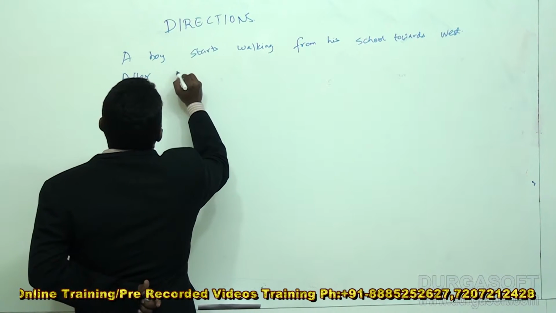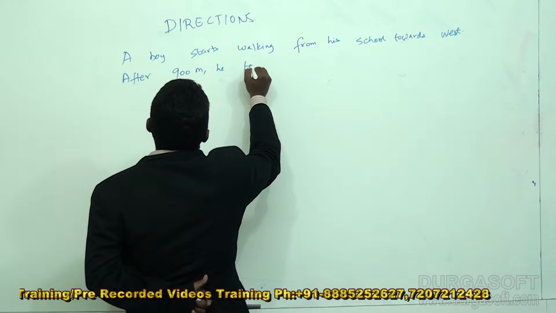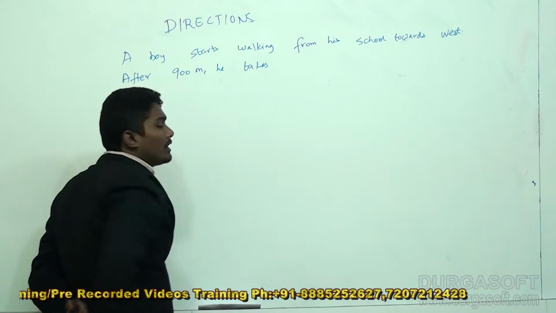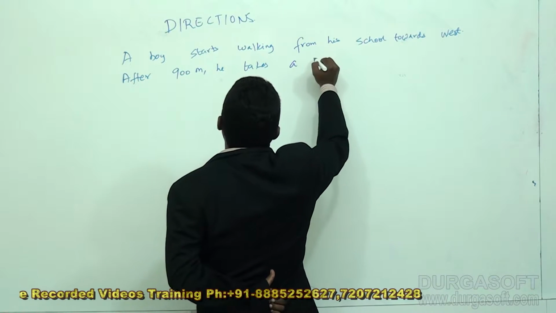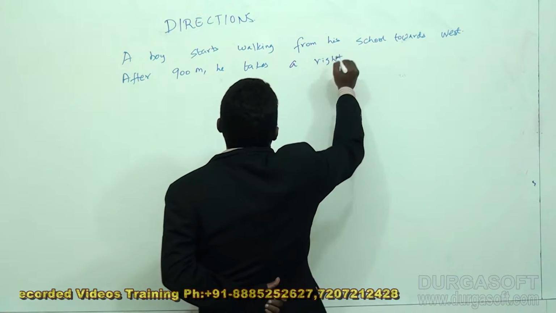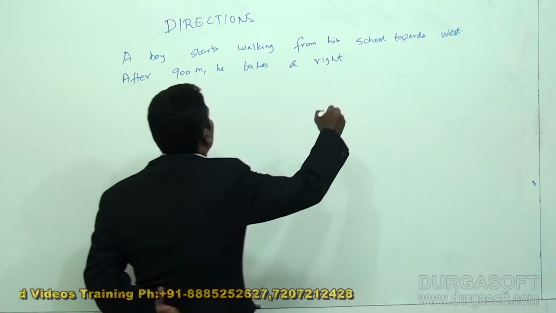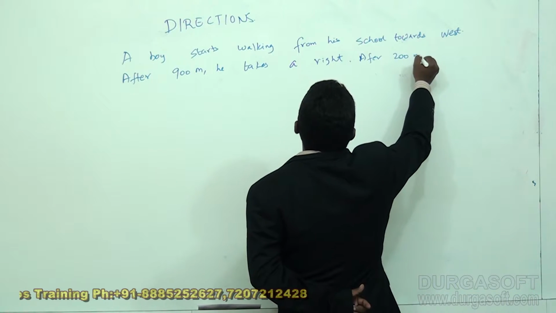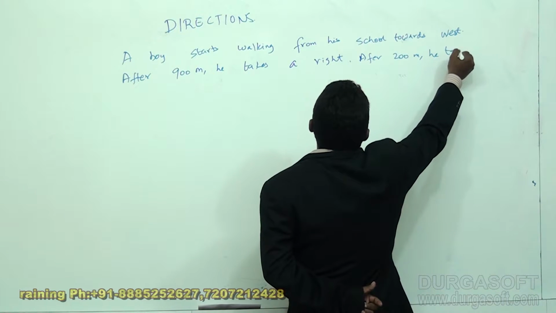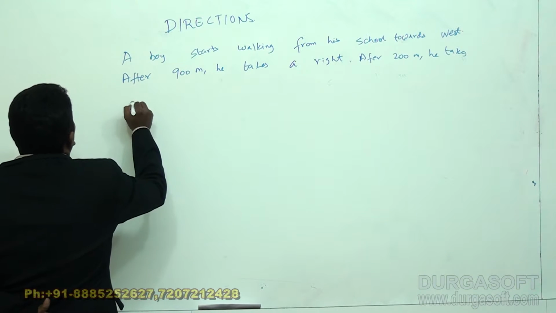After 900 meters, he takes a right. After 200 meters, he takes another right.